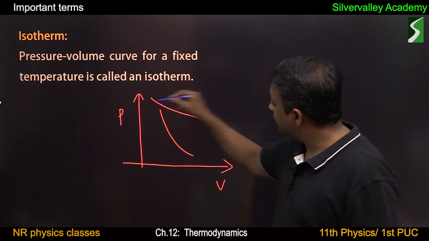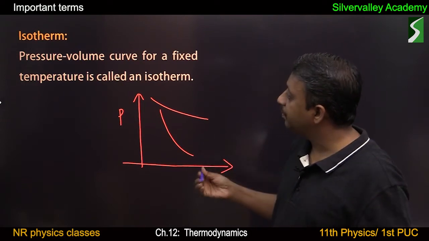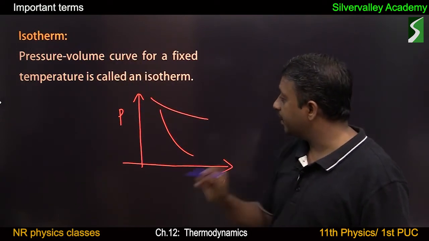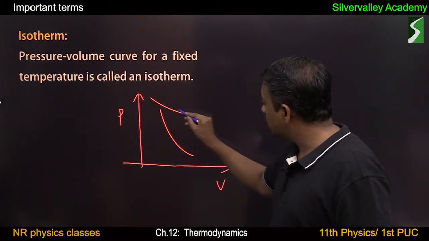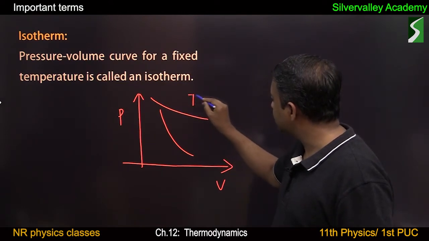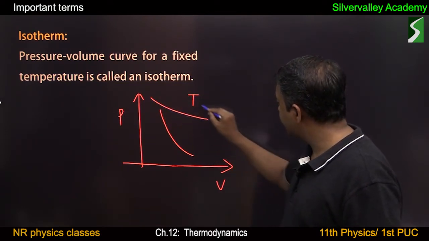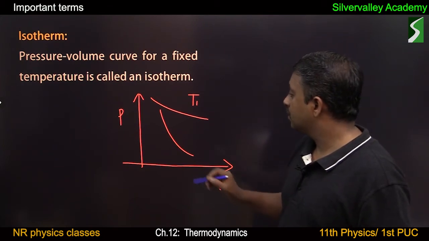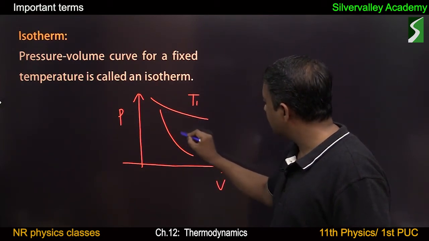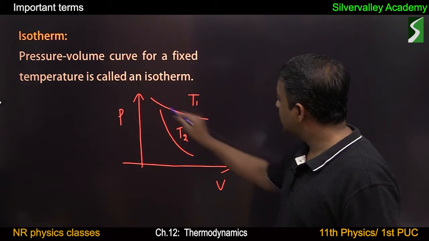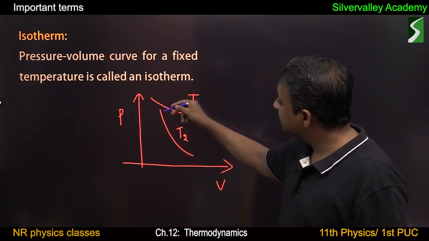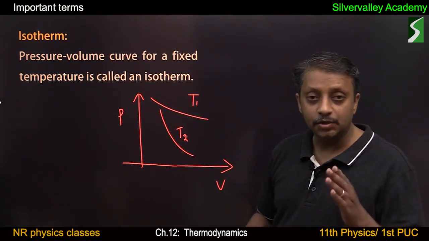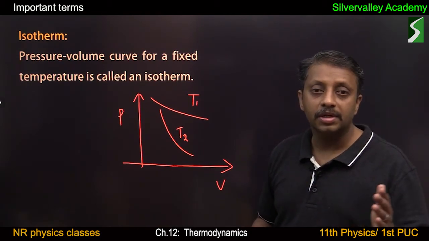This curve is a pressure-volume curve, or simply an isotherm, provided the changes in pressure and volume take place at constant temperature. If these changes happen at temperature T1 and those at temperature T2, then this is one isotherm and this is the second isotherm. Iso means same, therm means temperature.